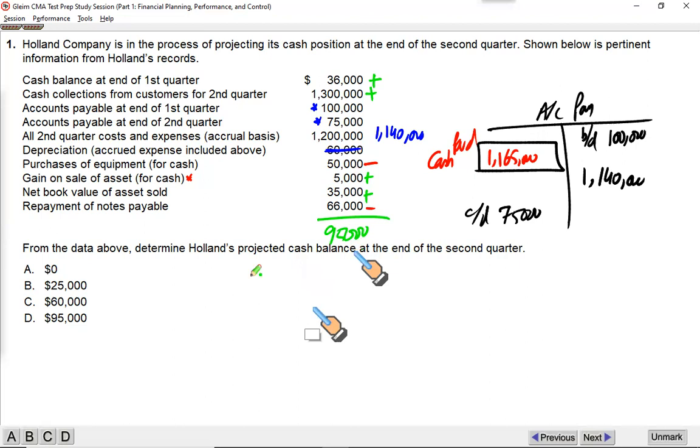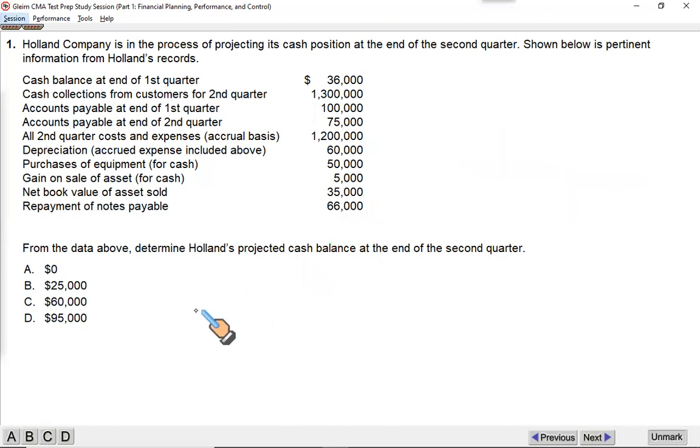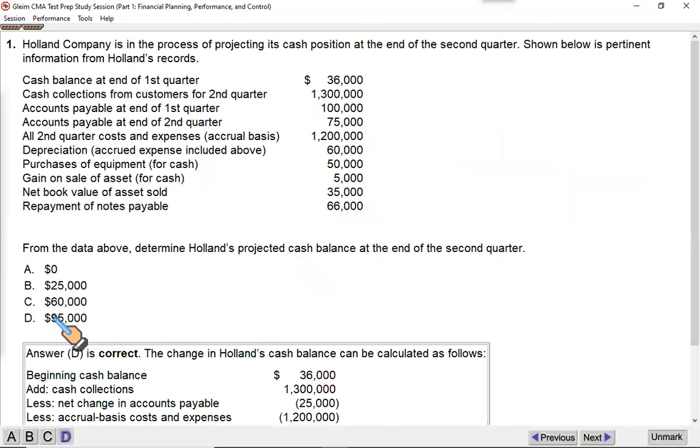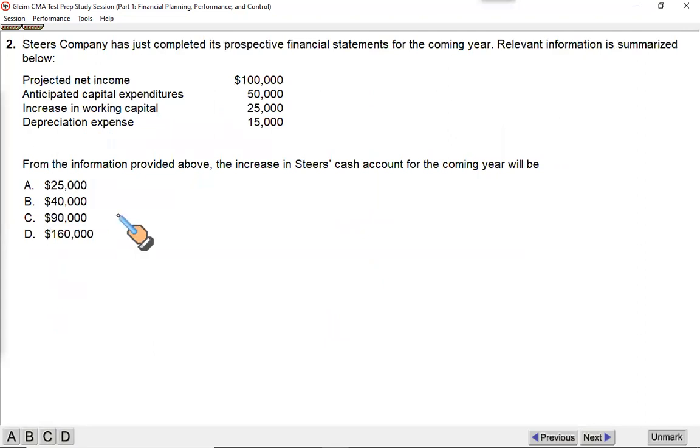That makes D the correct option. And D it should be. Next. Now this is the one I was talking about. The approach in this question is to take your net income and make adjustments in the net income to derive your cash flow. Steers Company has just completed its prospective financial statements for the coming year.